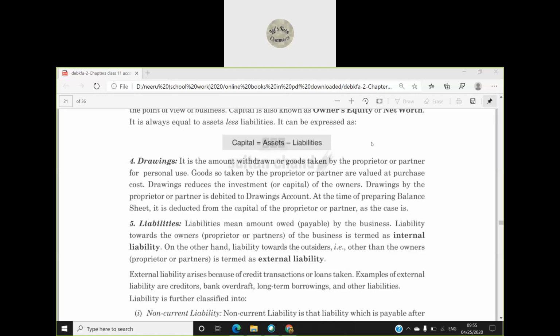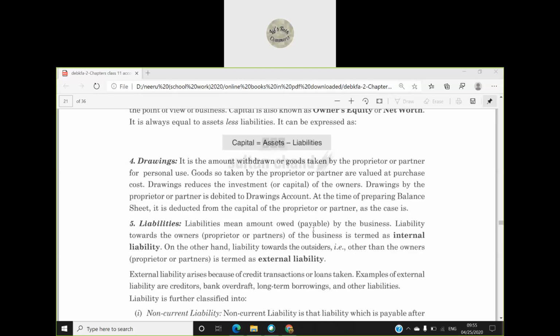Now coming to liabilities. When we were discussing earlier, you must have got a little bit of an idea about liabilities. Liabilities means the amount owed by the business, the amount which is payable by the business. I have purchased something from outside and I have told the supplier that I will make the payment after a period of 3 months. So that is my liability. I need to pay him in future. I owe him 10,000 rupees. 10,000 rupees are payable by me in future. So that is my liability.